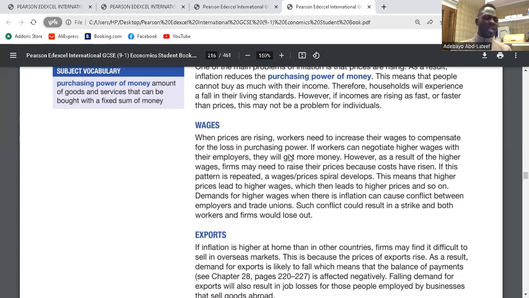Is it clear? So if this continues to happen, there's going to be a problem, because there's going to be a stage where employers will not want to pay more and employees will not want to accept. Trade unions will come into it. And if they are unable to compromise or reach an agreement, there will be a strike. And if there's a strike, both employers and employees would lose out. Employers will lose out because they won't be creating any output, and when there's no output, what do you want to sell? Employees will lose out because they won't be paid wages either. Is it clear? Okay.